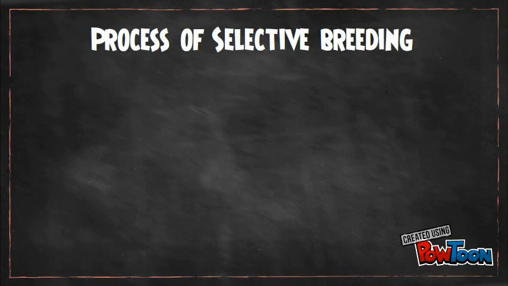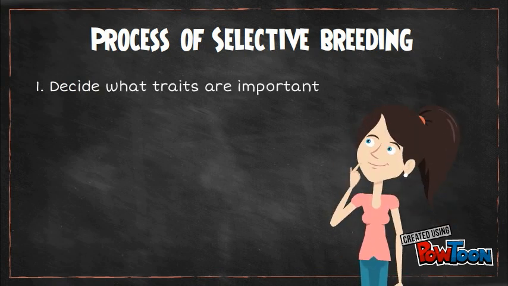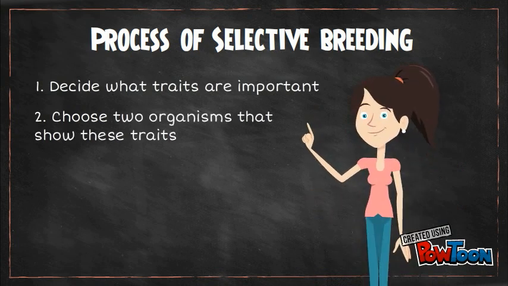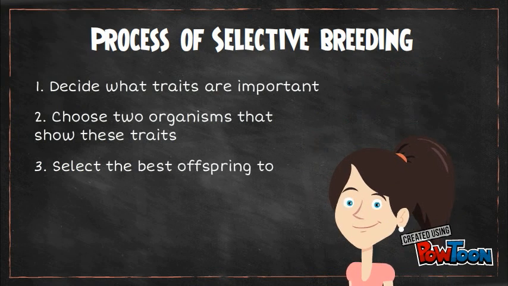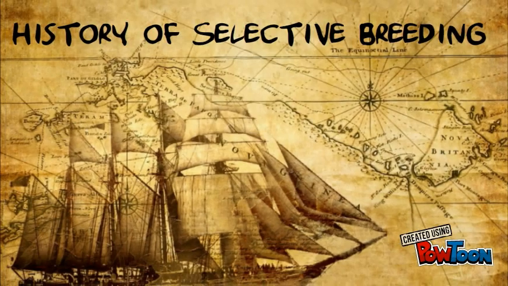The process of selective breeding. First, you should decide what traits are important and what you want to see in the generations to come. Then, choose two organisms or parents that best show these traits. Next, select the best offspring from those parents to breed the next generation, and finally repeat the process continuously.